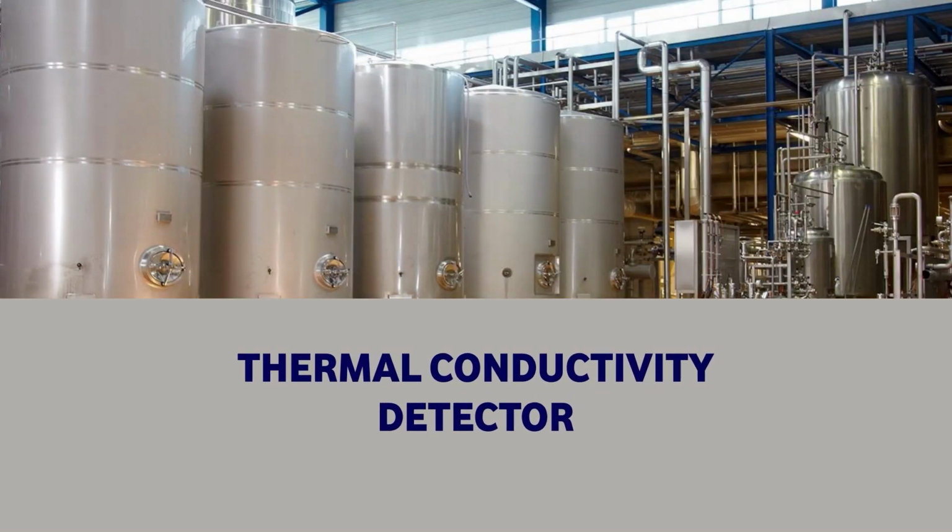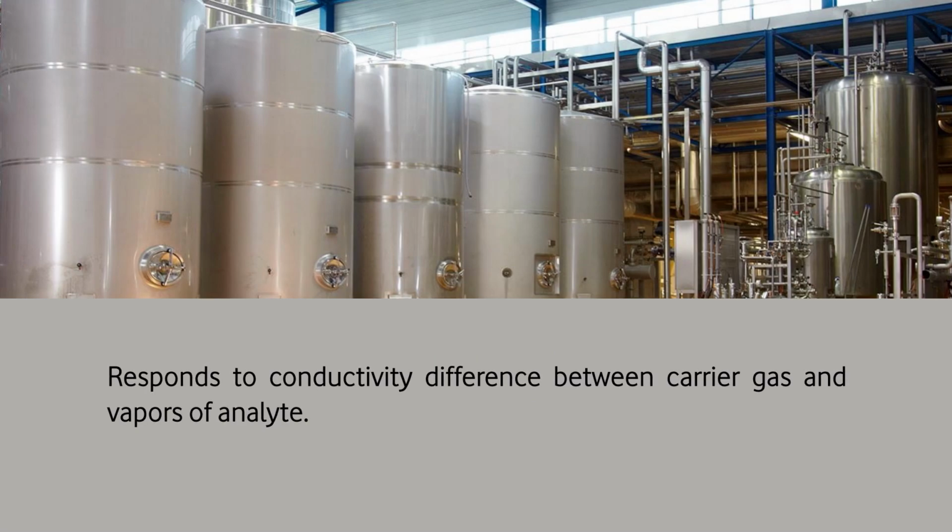Let us talk about the detectors. We have seen the column through which the mobile phase will pass. The products will be separated. After they are separated, they are supposed to be detected. So a very popular detector is the thermal conductivity detector. It checks the conductivity difference between the carrier gas and the vapor of the analyte. So the carrier gas along with the constituent in vapor form, the difference in their thermal conductivity is checked by the thermal conductivity detector.